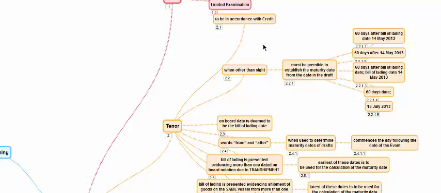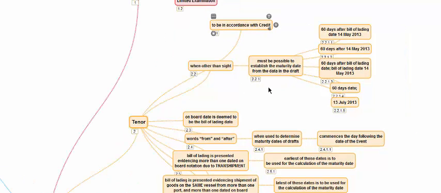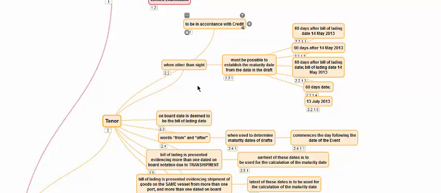The tenor of the draft should be in accordance with the credit. That is, if the credit says sight, it should be drawn at sight. If the credit says 90 days from shipment, it should be 90 days from shipment, or if it is 90 days from invoice, it means 90 days from whatever it is. It should be as per the credit.